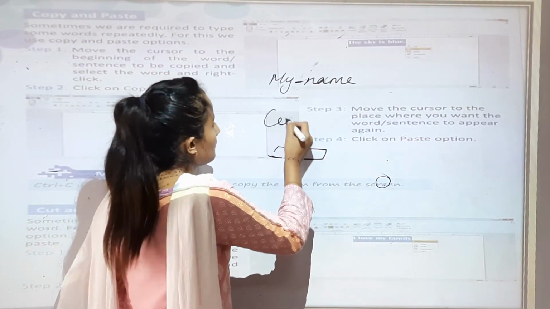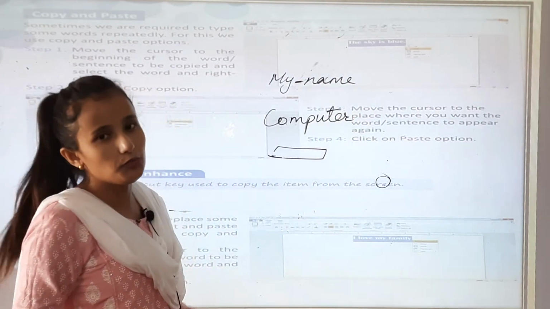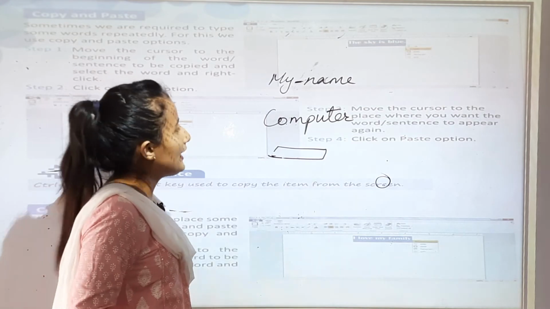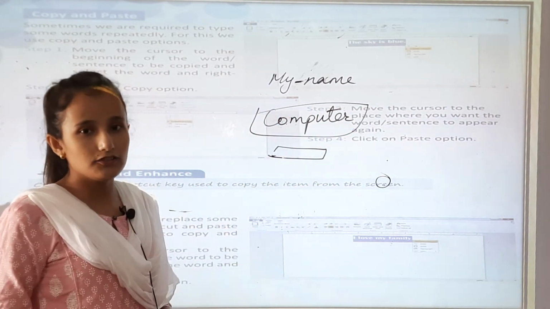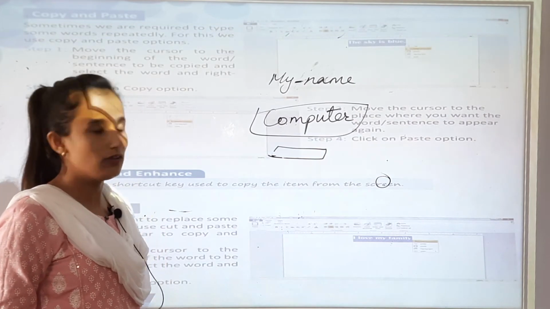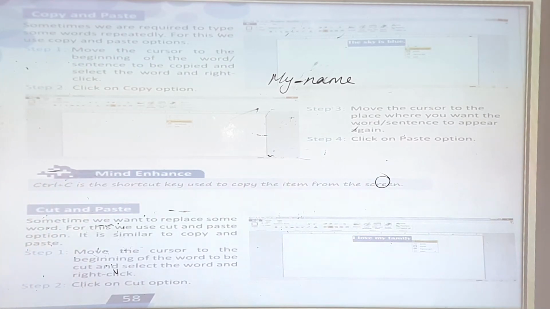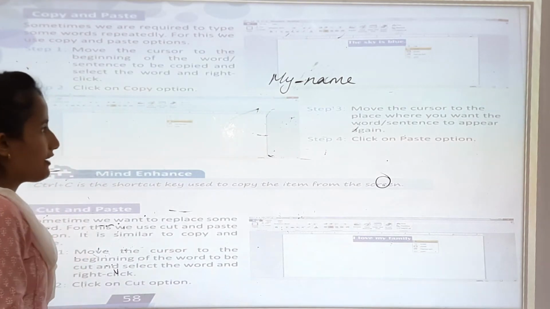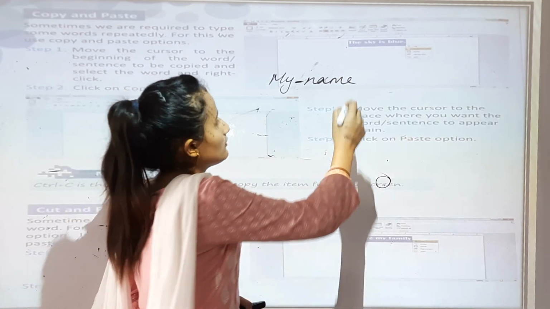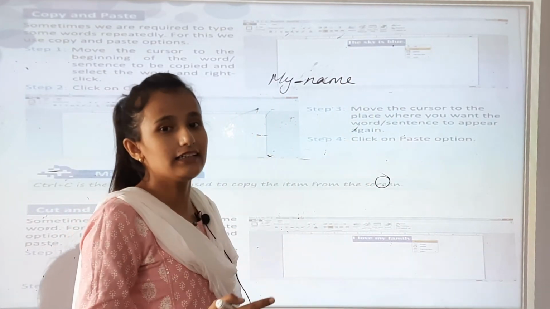For example, computer. I am teaching computer, so every day I have to make a PPT, right? So what will I do? I will copy these words, and I will paste them on the next new line. Okay. Now what you will do? Step 1, move the cursor to the beginning of the word or sentence to be copied and select the word and right click. Whenever you have to select this, you have to go on the right, you have to click the right mouse button.